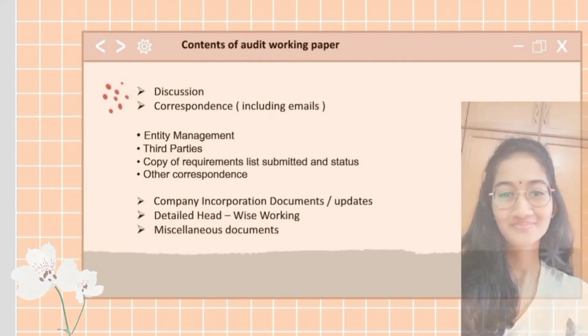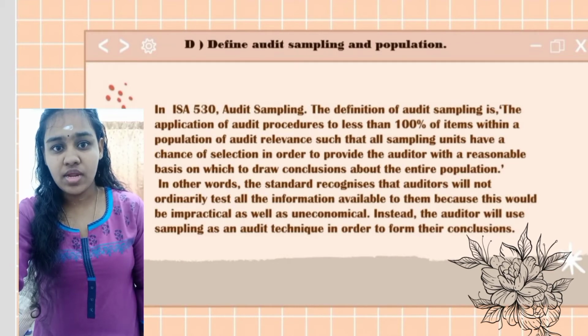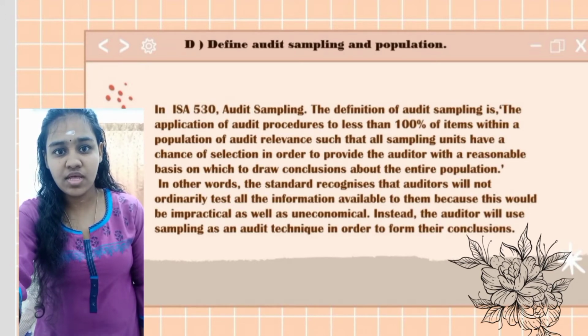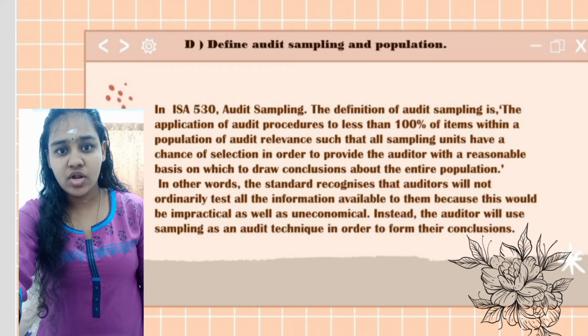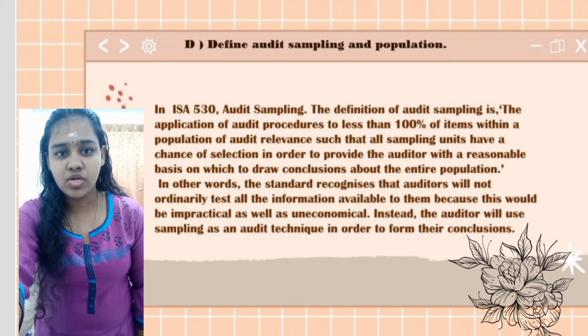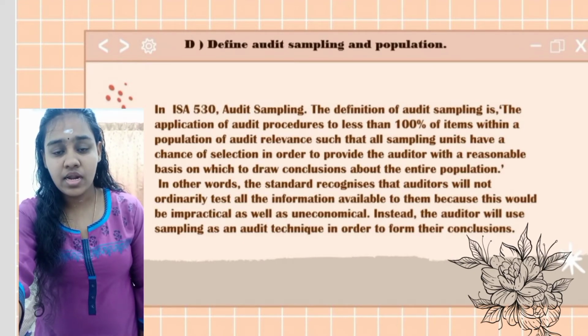Thank you, friend. Audit sampling and population. In ISA 530, audit sampling is defined as the application of audit procedures to less than 100% of items within a population of audit relevance such that all sampling units have a chance of selection in order to conclude about the entire population. In other words, the auditor will not ordinarily test all the information available to them because this will be impractical as well as uneconomical.